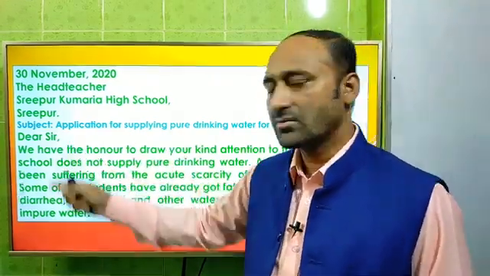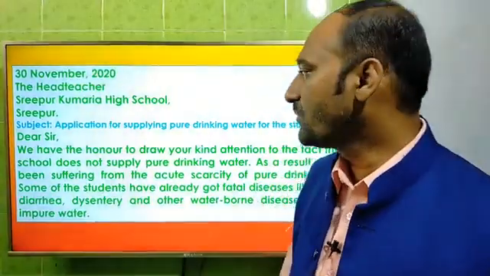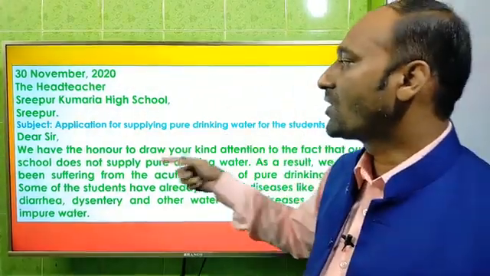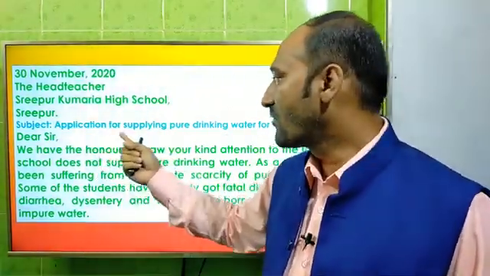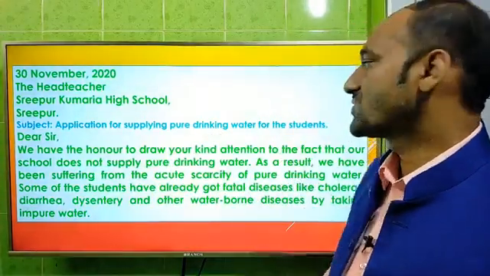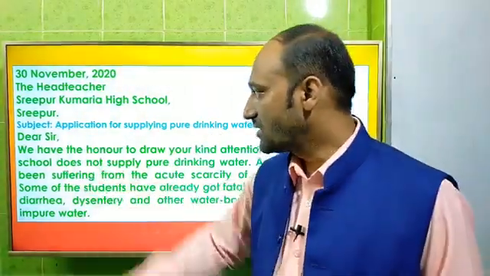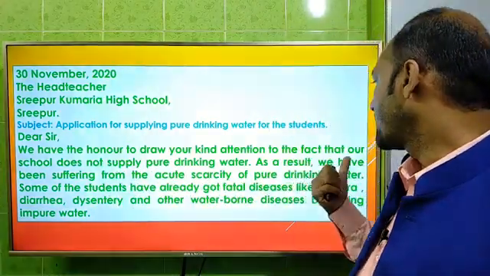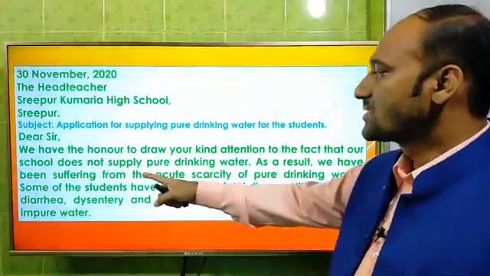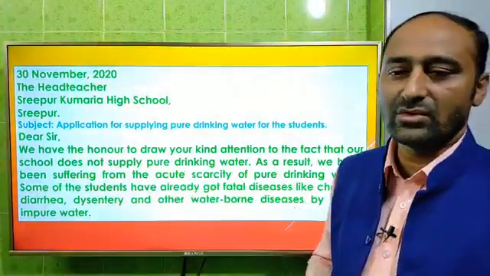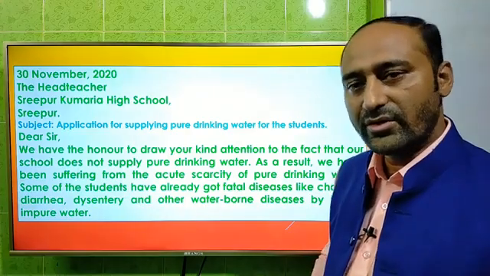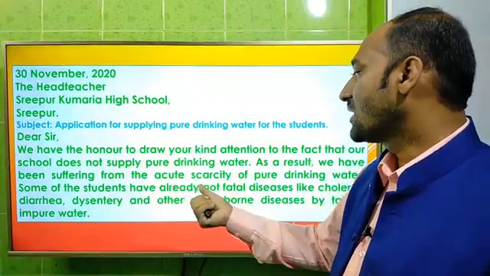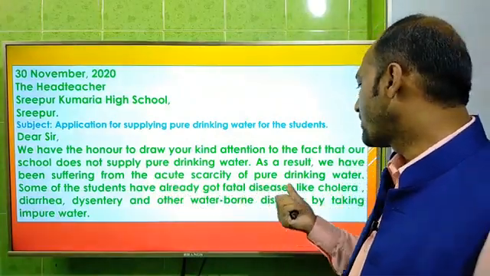The subject is, we know that we have to write a subject in an application. Subject: application for supplying pure drinking water for the students, or you can write prayer for supplying pure drinking water for the students. Okay, now dear sir, we have the honor to draw your kind attention to the fact that our school does not supply pure drinking water. That means your school does not have any supply of pure drinking water. As a result, we have been suffering from the acute scarcity of pure drinking water.